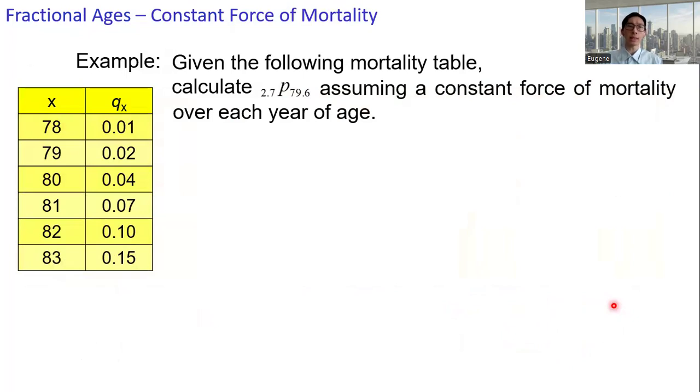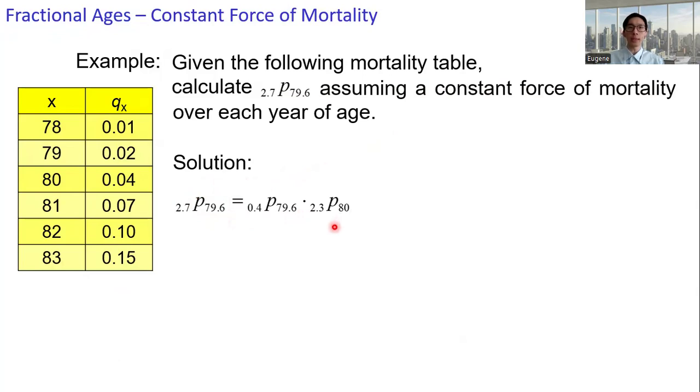Let's take a look at an example. Given the mortality table, calculate 2.7p79.6. Assume a constant force of mortality over each year of age. Factor this p into 0.4p79.6 times 2.3p80.